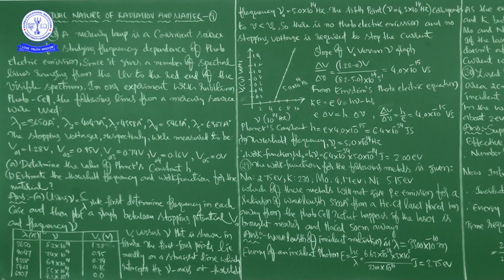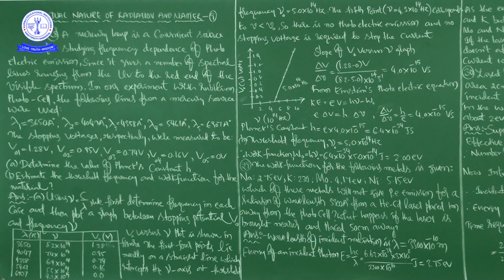Next, from Einstein's photoelectric equation, observe carefully. This is Einstein's photoelectric equation: Ke is equal to hν minus W naught. Ke is equal to eV, where V is the stopping potential, so eV is equal to hν minus W naught.